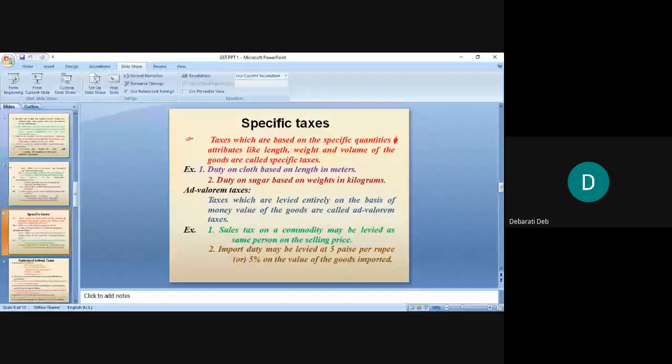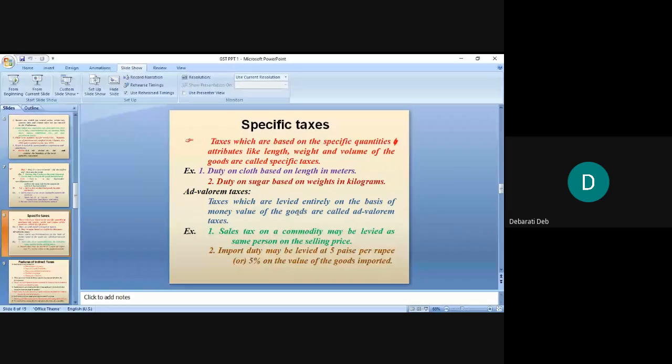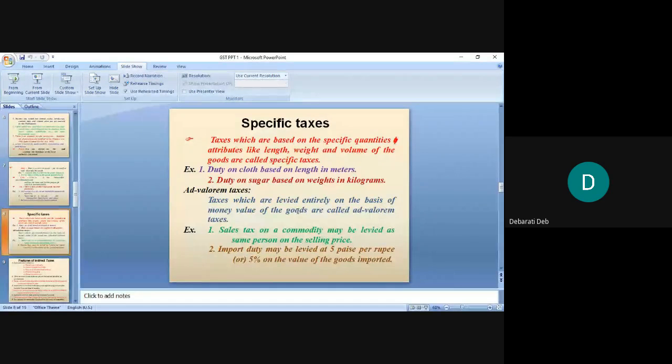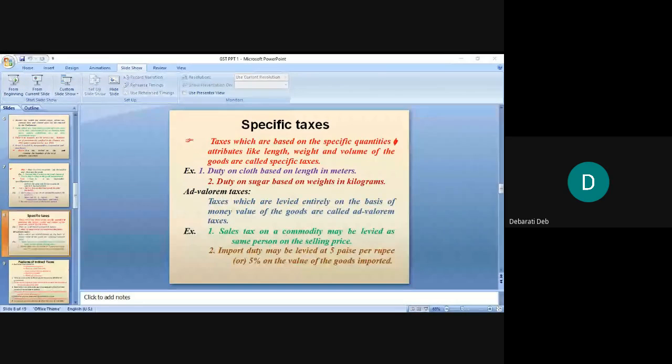Now why are we studying indirect taxes in the GST paper? Because almost all the indirect taxes, leaving aside two or three, have been clubbed together in goods and services tax. That's why we first have to understand what the indirect taxes were that were clubbed. That's why we are studying the first unit in your syllabus, which talks about all the other indirect taxes. Then specific taxes. Today we will study specific taxes.